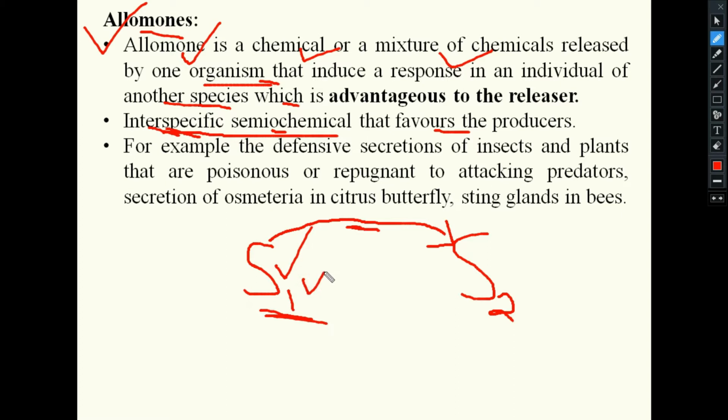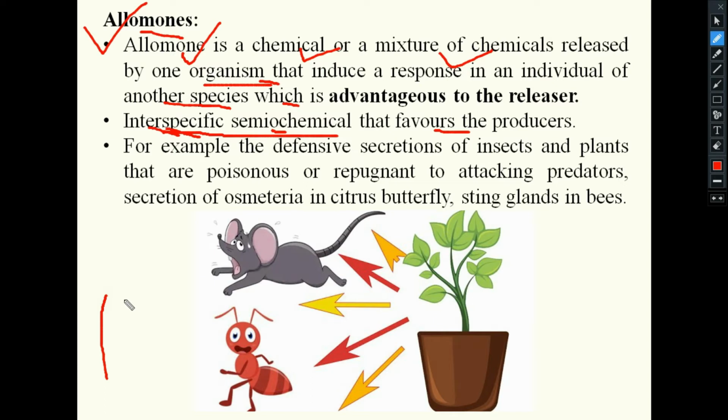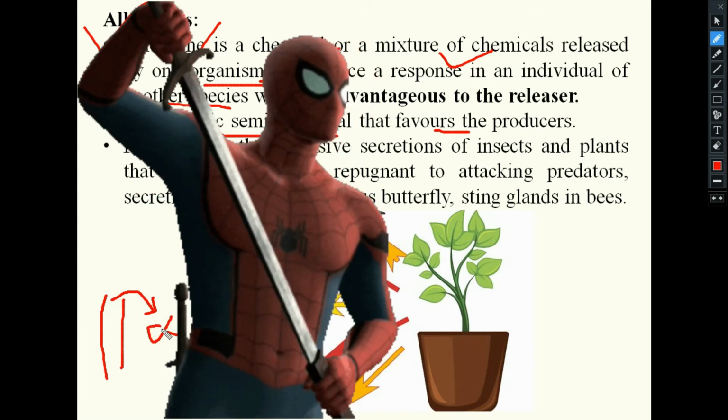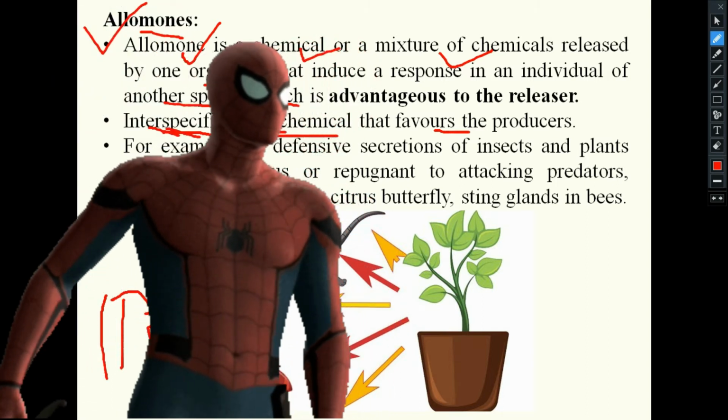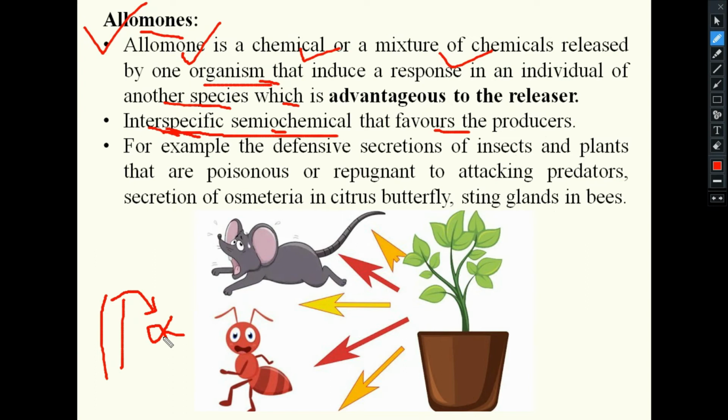This is known as an allomone. What is the example? Just like host plant resistance, plants will produce some chemical for which the insect is unable to cause damage. That is one kind of allomone. The plant is producing the allomone so that it is advantageous to the plant, not to the insect.